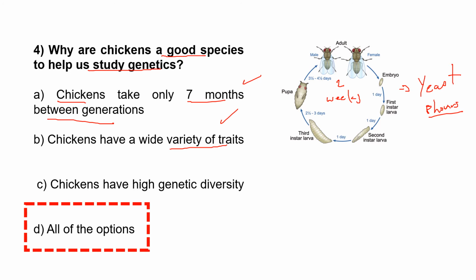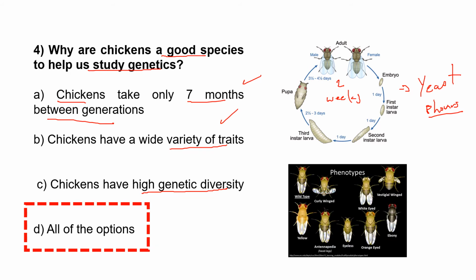So this is a reason why it's a good system to study genetics, because you can study, for example, the coloration, the feathers. So there are many ways to study that, and they have a high genetic diversity. As we studied, this is why it was so interesting for Darwin to study all those. So the answer here will be all these options, D.